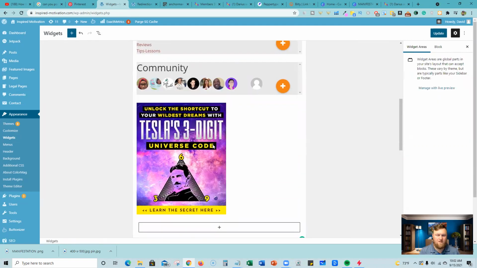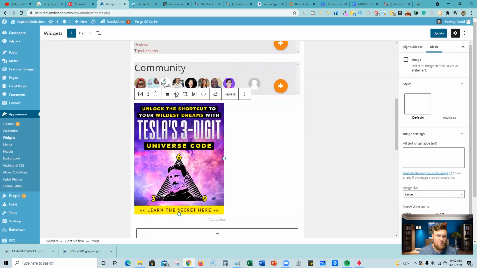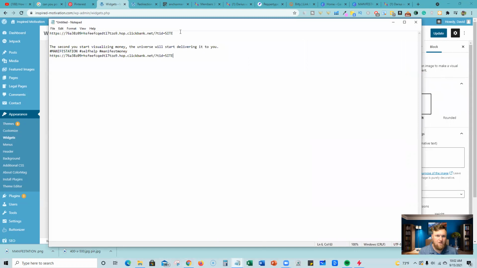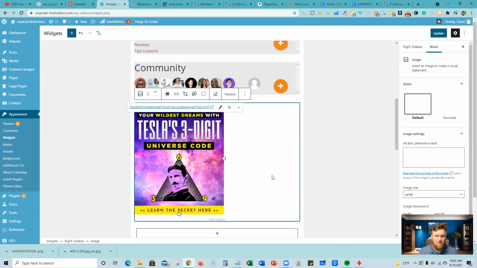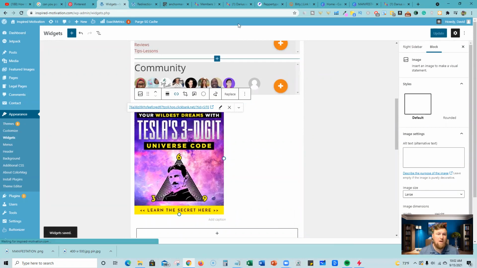All right, so we use the image widget over here. So we have the image right here, and then you can just click on it. And then actually you can put a link in right here. And this is where we're going to grab our hyperlink that we just created from our hop link from ClickBank. So I'm going to grab that, and I'm going to throw that in here because when people actually click on this image on the site, we want to take them over to that offer. So then I'm going to go up here and push update, and we're going to go and check it out. Now, the dimensions of this were large, so I'm not sure how this is going to look on the website, but we're going to go and check it out real quick.